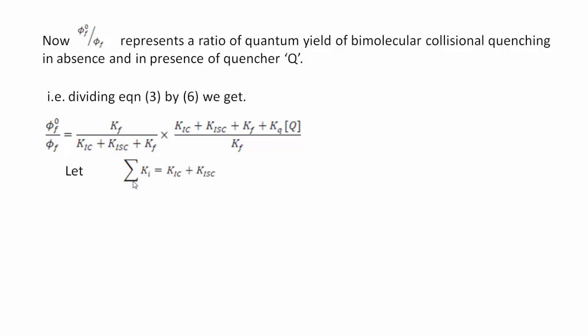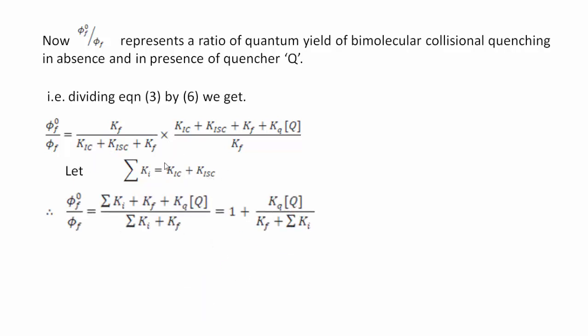Therefore we take the summation of Ki equal to KIC plus KISC, and substituting in this equation we have phi 0f divided by phi f is equal to summation of Ki plus Kf plus Kq into Q, divided by summation of Ki plus Kf. Or rearranging this equation, we can write 1 plus Kq into Q divided by Kf plus summation of Ki.